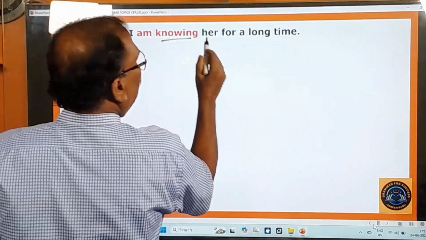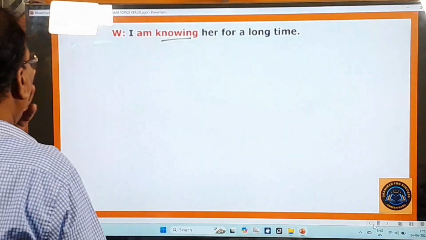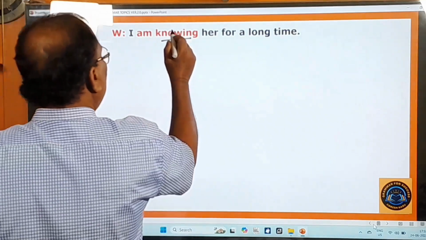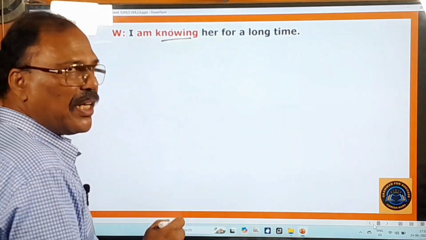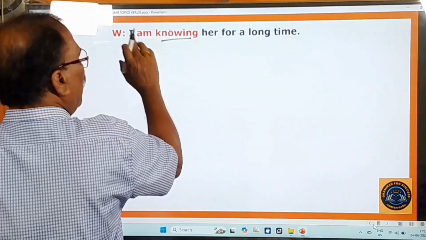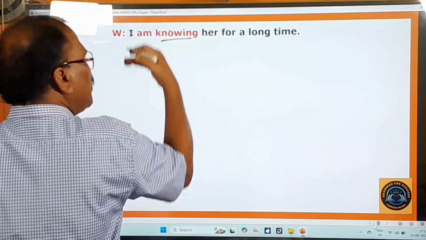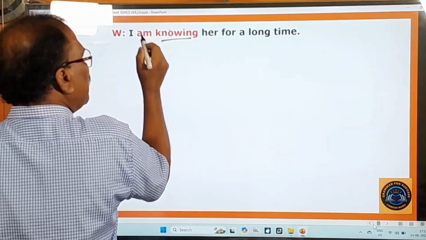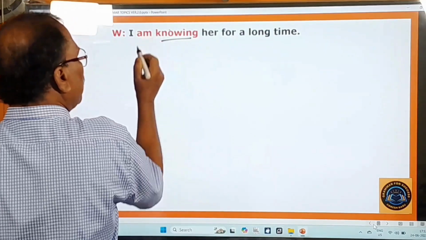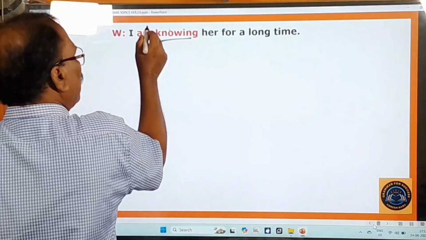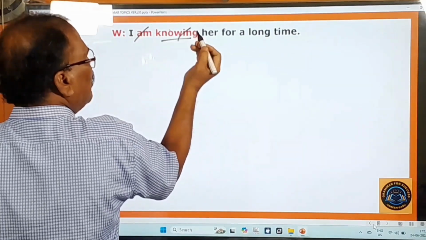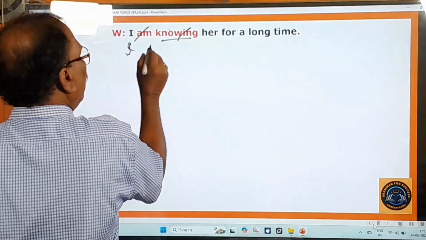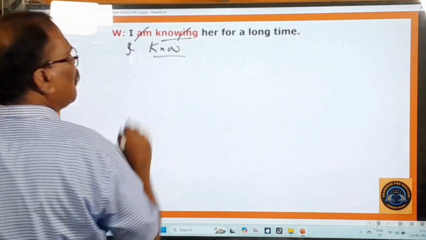I am knowing her for a long time. So here the verb knowing is given. This is never used in the continuous tenses. Okay, but it is given in the present continuous. So we have to change it into simple present. So to change it, you remove the present continuous features. What are the present continuous features? Am, is, are. That should be dropped. And the ing form, that is. So when these two things are gone, what happens? Now there remains I know.